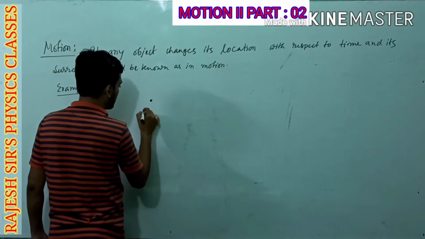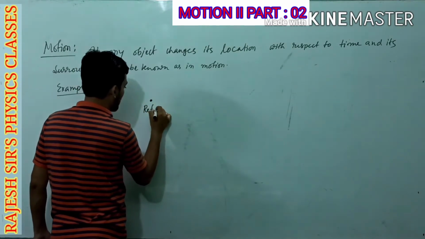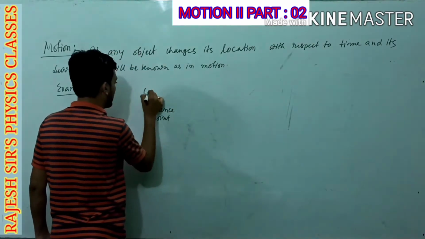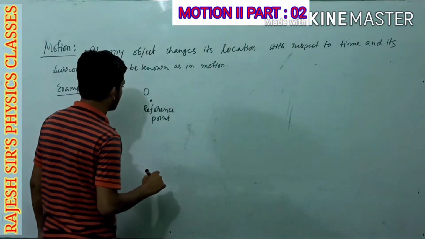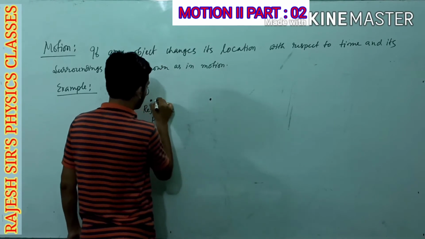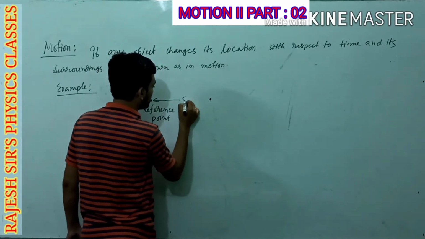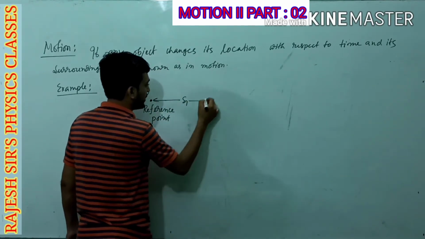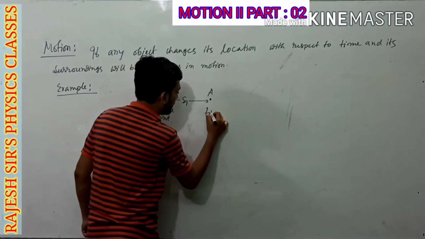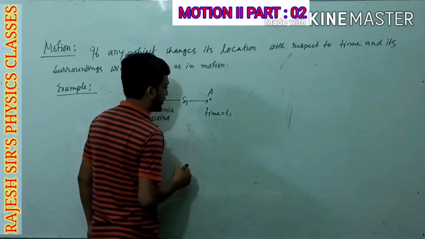Suppose this is the reference point, and the reference point is denoted as O. With respect to the reference point, the initial separation of a body, say it is S1, at time T1.